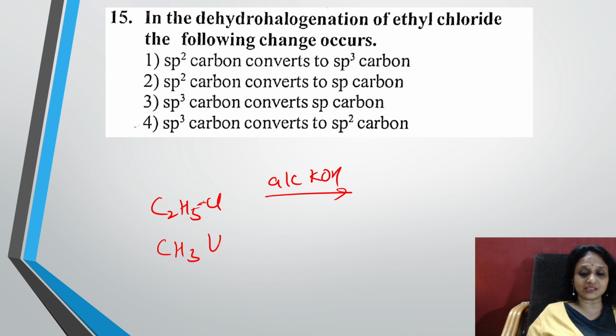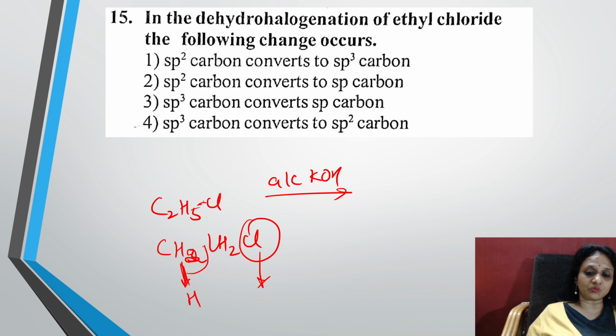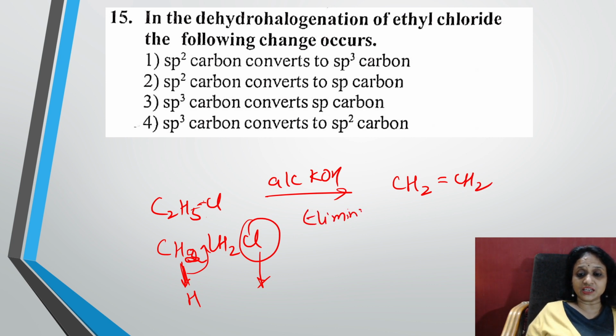You're going to remove one chlorine from here and one hydrogen from here. So the bond shifts here, and what do I get? CH2=CH2, because alcoholic KOH means an elimination reaction. So this is your alkyl halide, this is your alkene plus HCl.